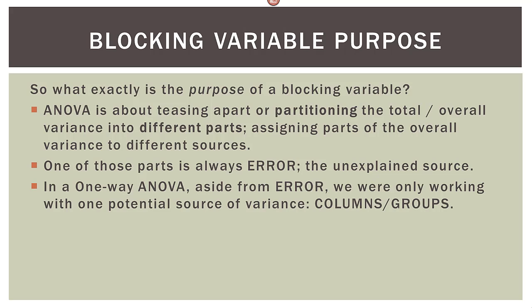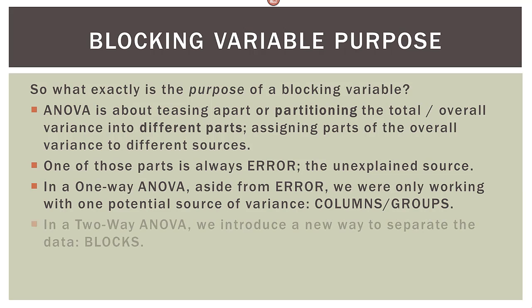Now, in a one-way ANOVA, aside from the error, we were only working with one other potential source of variance, and that was the columns or the groups. So the vertical columns or groups, the three or more we were working with. So we had the variance of those columns, and then we had the error variance, and when we added those together, we got the overall variance.